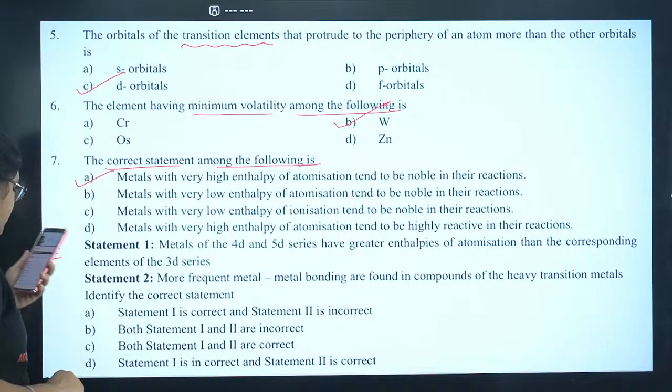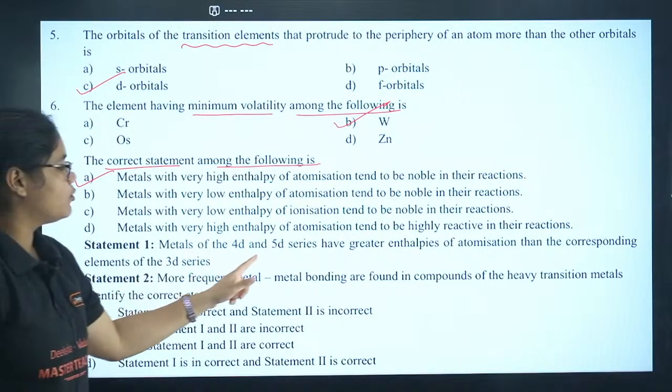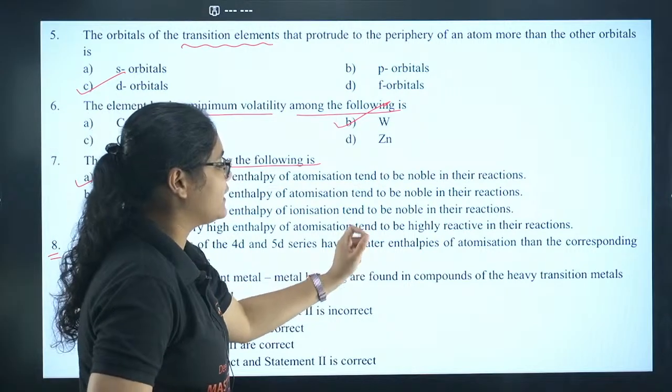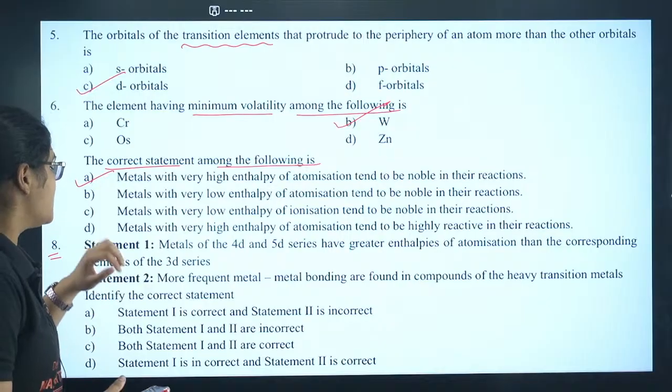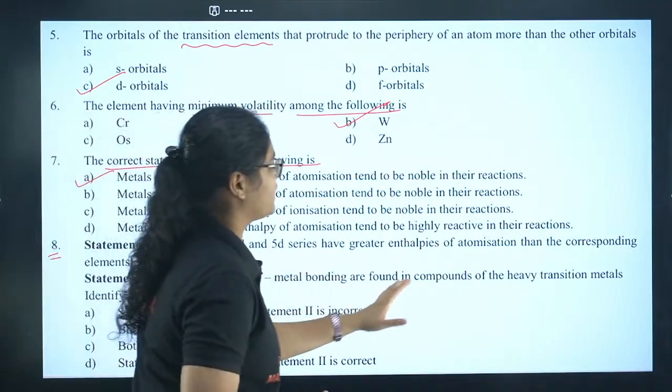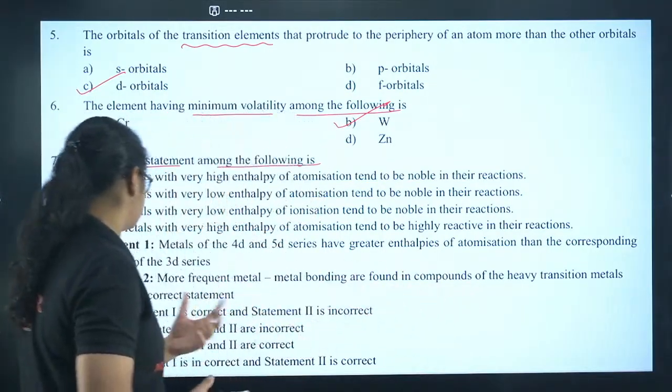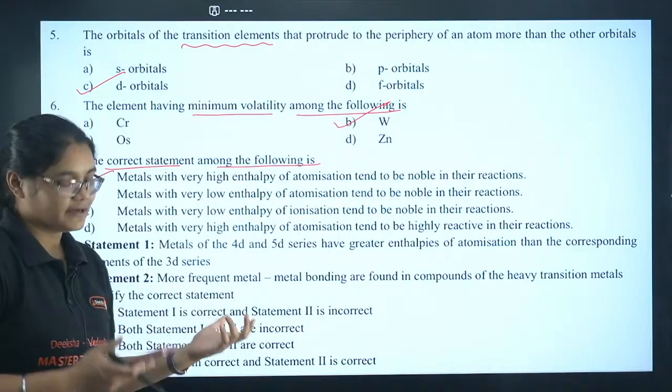Let's move to question number 8 here. Metals of the 4D and 5D series have greater enthalpy of atomization than the corresponding elements of the 3D series. More frequent metal-metal bonding is found in compounds of heavy transition metals. Identify the correct statement.